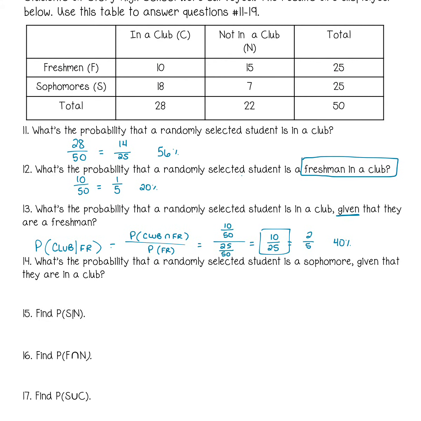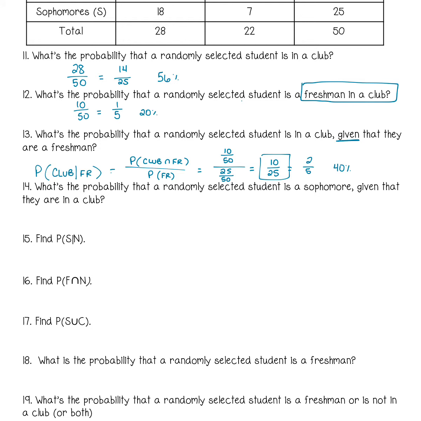Number 14. What is the probability that a randomly selected student is a sophomore given they're in a club? This time, instead of going with the formula, I'm going to do it strictly based on the frequency table. The formula will still work. So probability of sophomore given club. I'm only going to take the students that are in a club.